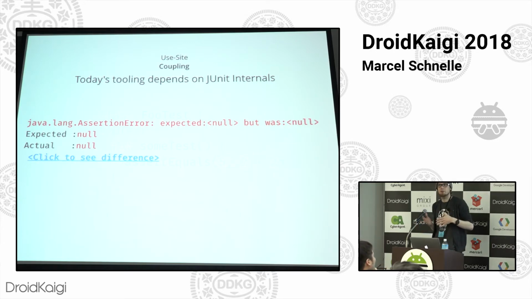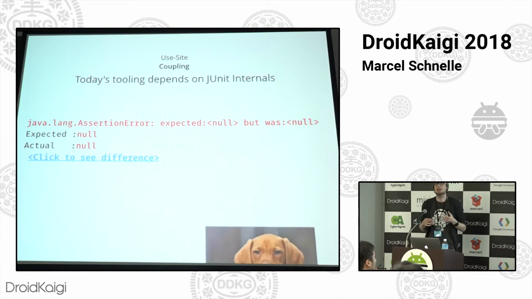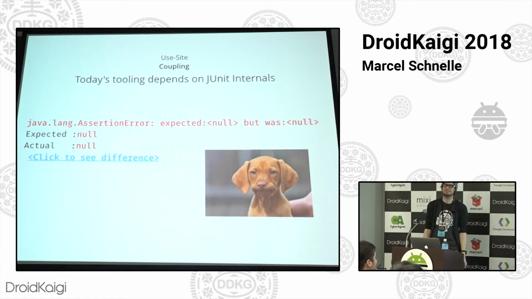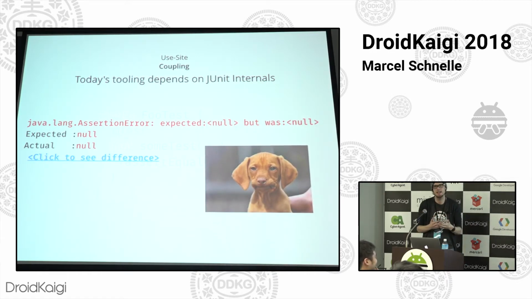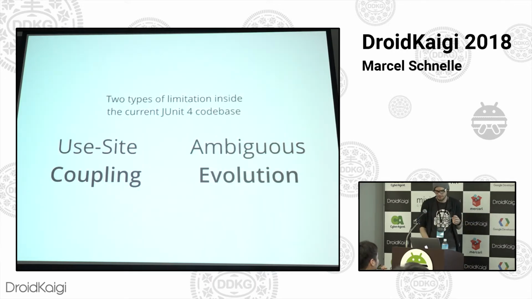Well, we all know why that is, probably because the JetBrains folks probably reflectively look into these fields to extract the values out of it to make their UX experience a bit nicer. But it's just one of these things where you go in and you look at it and you say, okay, well, how am I supposed to work with this? And this is just one instance of the JUnit 4 codebase where it's really hard to touch anything without the fear of accidentally breaking everything. Because it's just one dependency, and over the years, people have kind of reached into the internals to provide a nicer experience for people. So this use-side coupling.